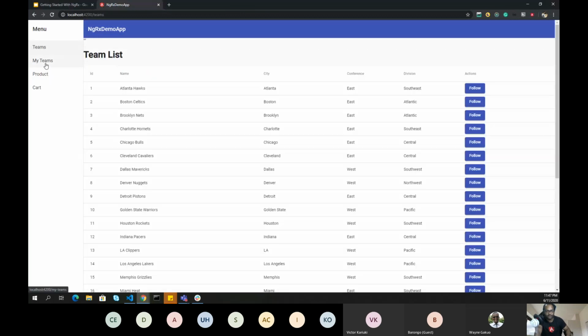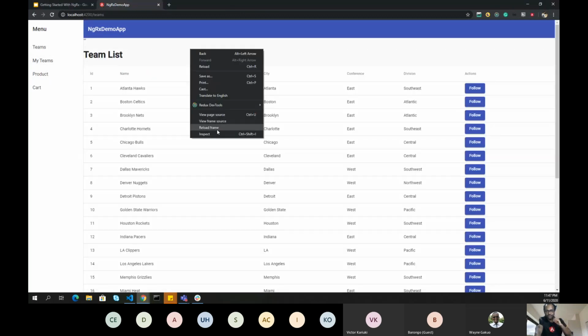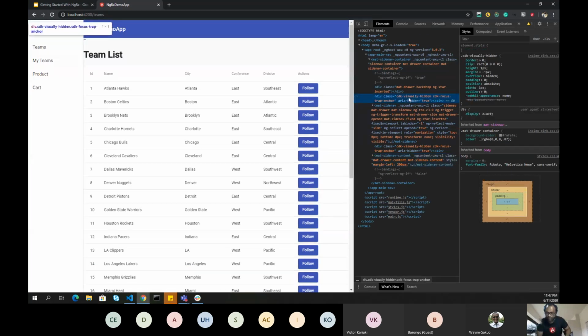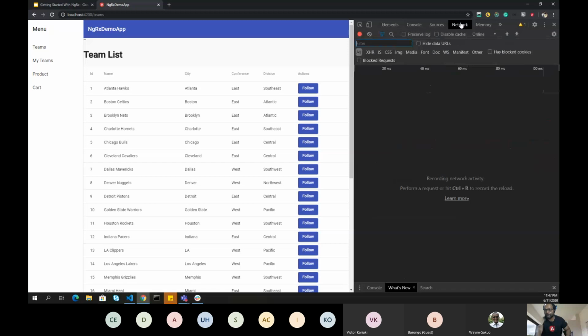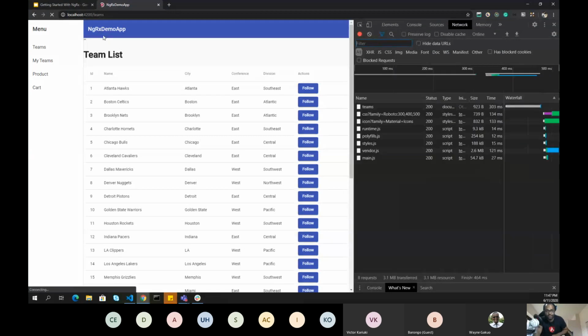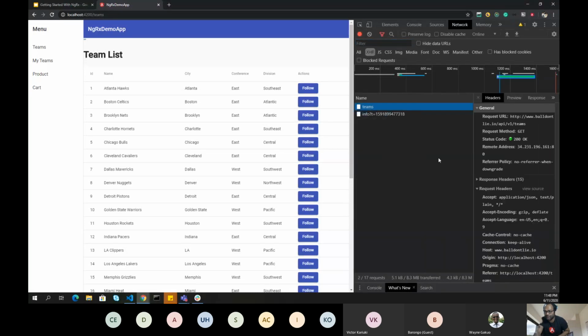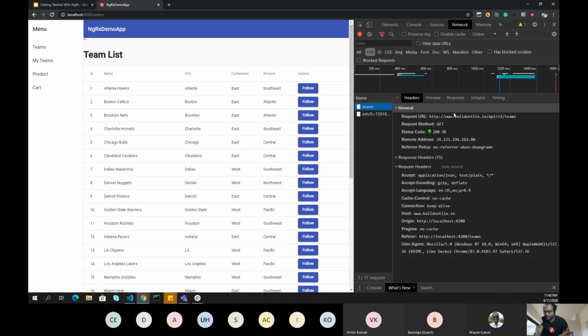Once I have done the same for the team list, for example, if I inspect this, I'm sure everyone knows about the network tab. So if I go to the network tab and refresh, all this teams information I'm actually getting from an external API. This is the API which is responsible for giving me the data. It is Ball Don't Lie, some random API which I got from the internet, which gives me some NBA information.